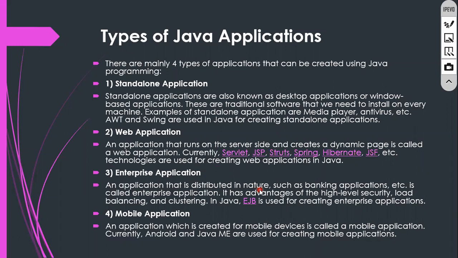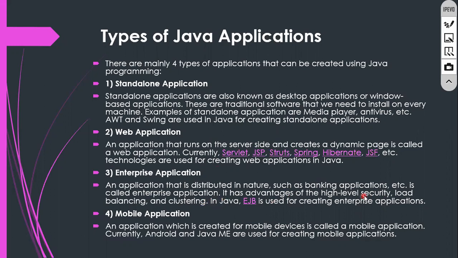Example, I will tell you this one, a very important one. When you are learning Java, you have to develop applications like enterprise applications. I will give you an example, CBI example, all those things. Don't worry right now. Banking applications are called enterprise applications. They have the advantages of high level security, load balancing and clustering in Java. EJB is used to create an enterprise application.